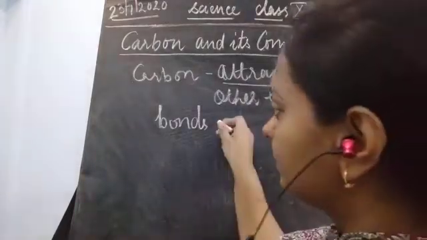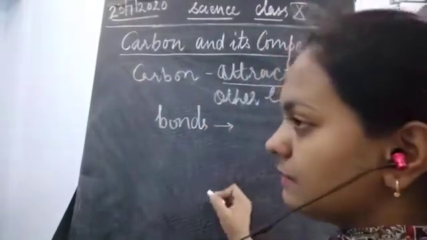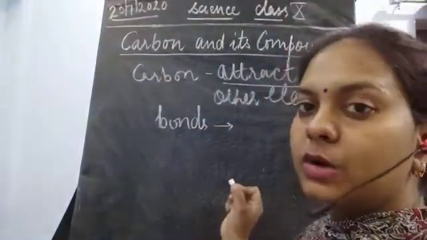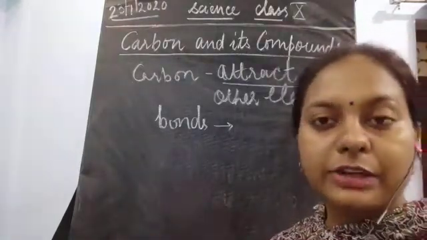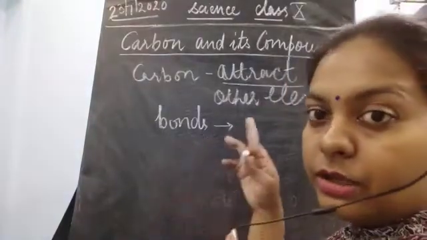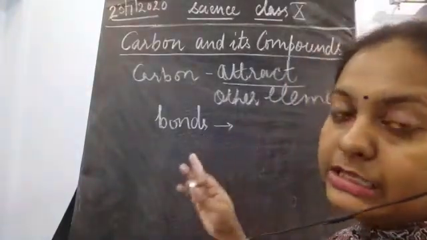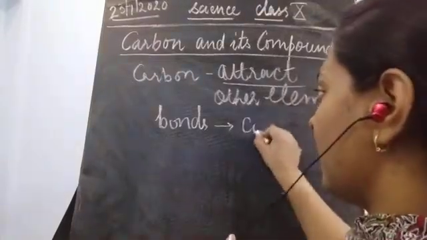So here the bonds are being made when the attraction is present, or when electrons are going to interact with each other. There are certain kinds of interactions, and this interaction is known as the bonds. So in carbon, it has one type of bond that is known as covalent bond.